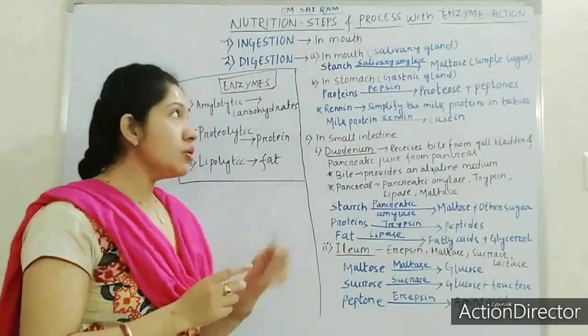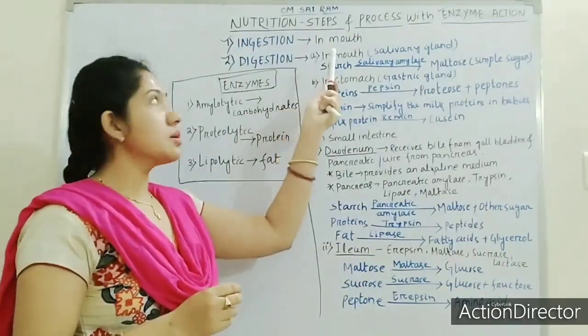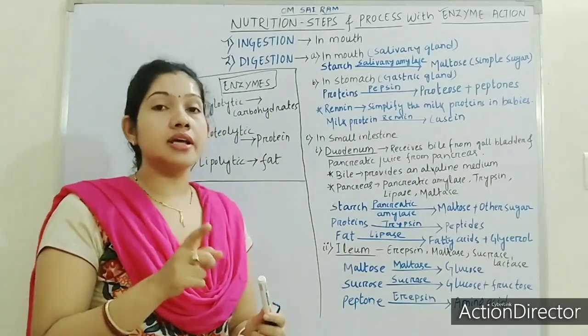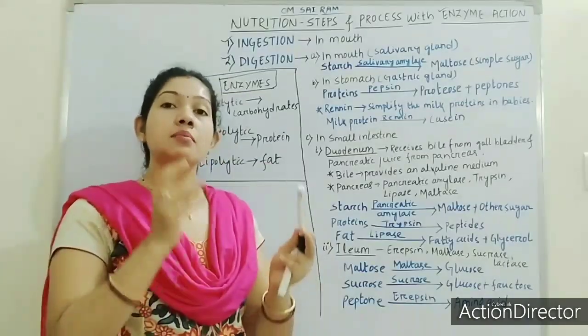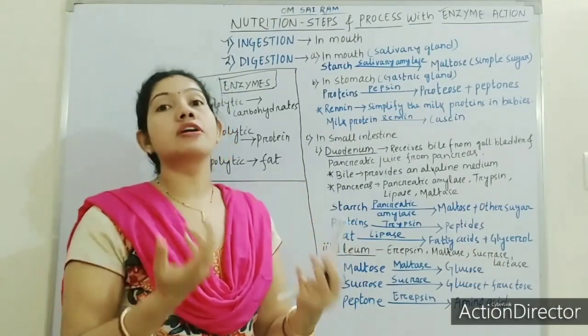Got it? Now come to the topic. The first process of digestion starts at the mouth. As I said in earlier topics also, the mouth is the primary organ for digestion.